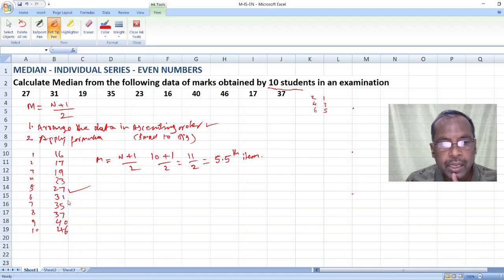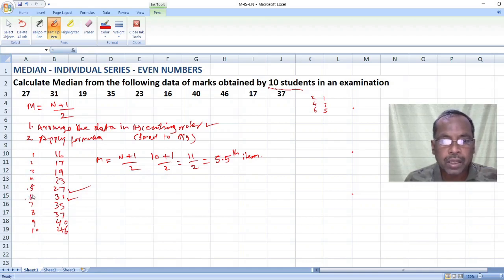We have to take sixth number also. The important thing which you have to understand is the median lies in between fifth and sixth.